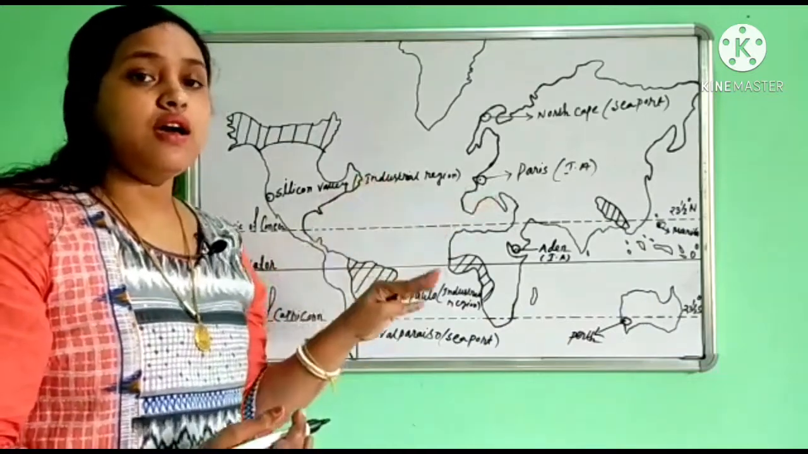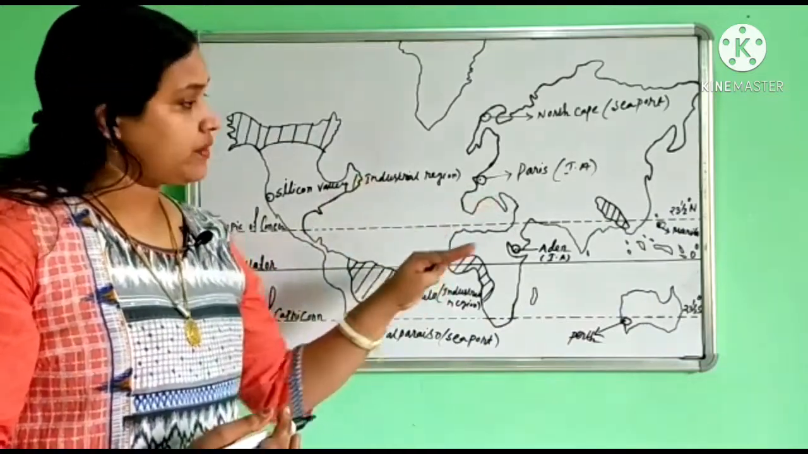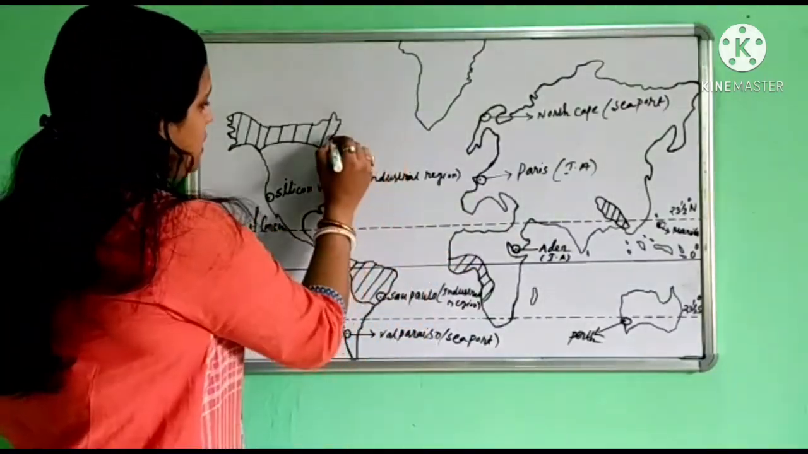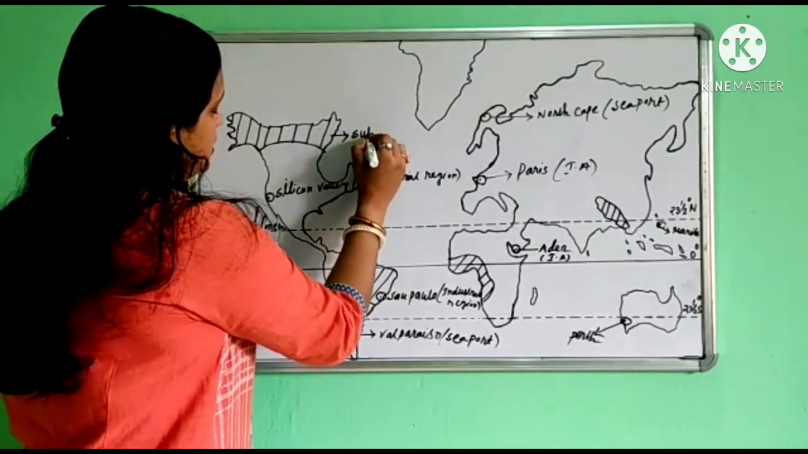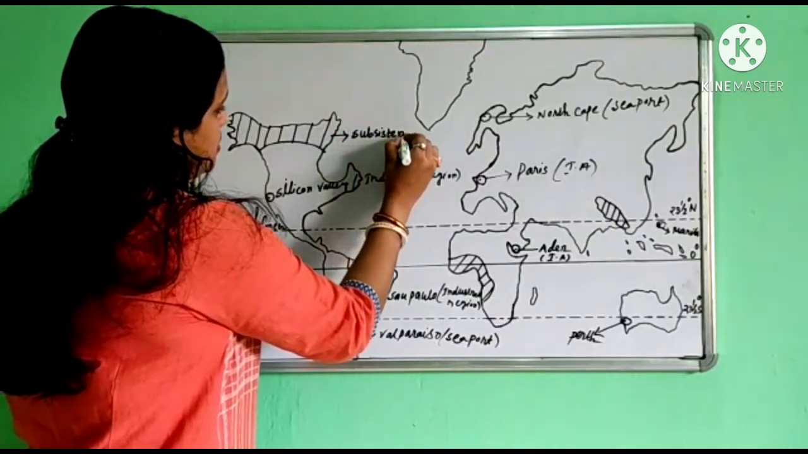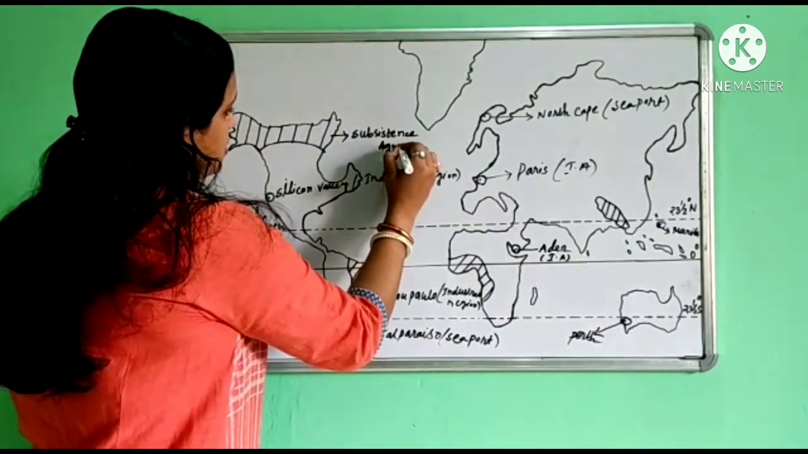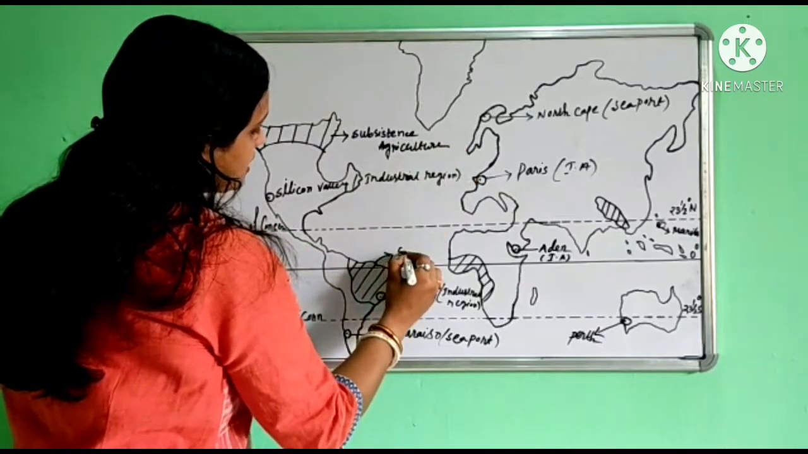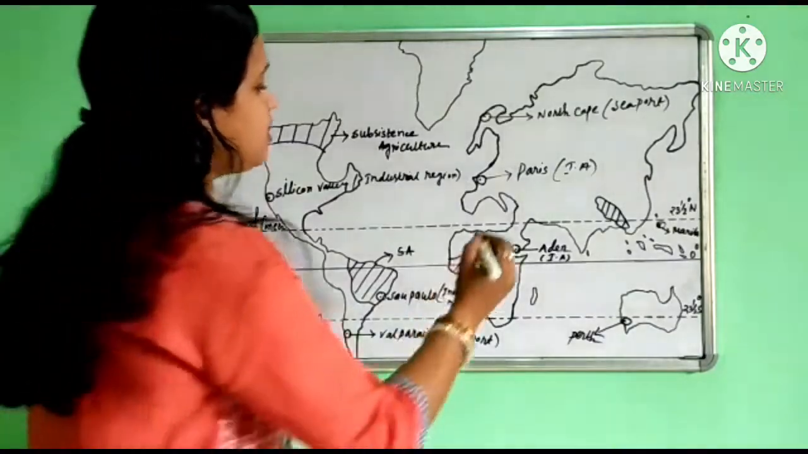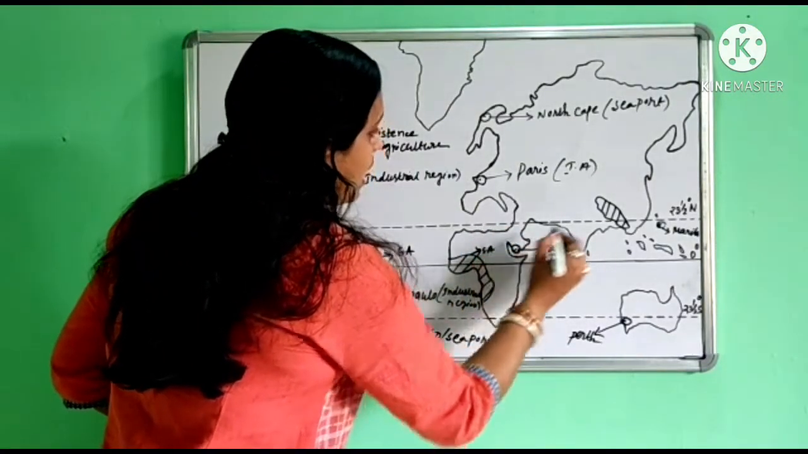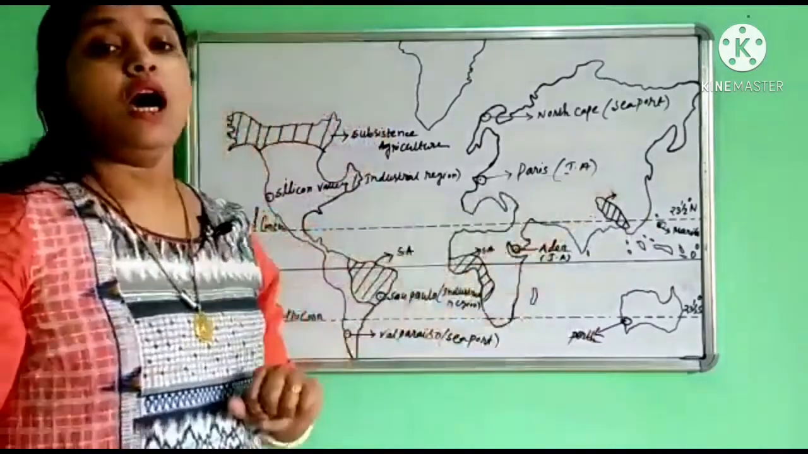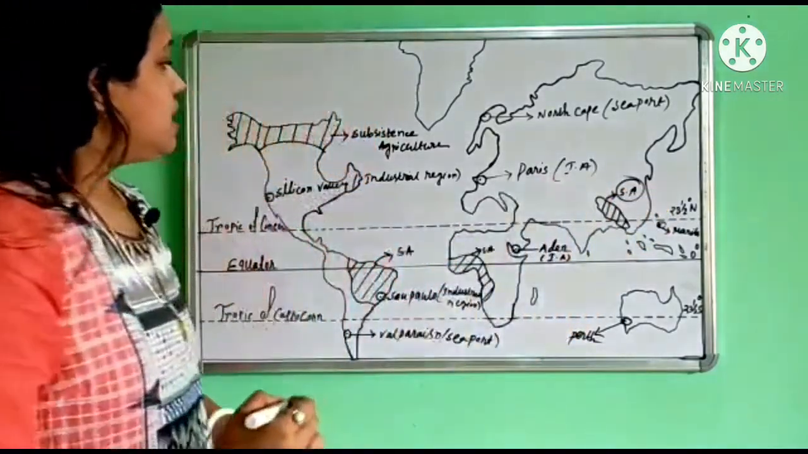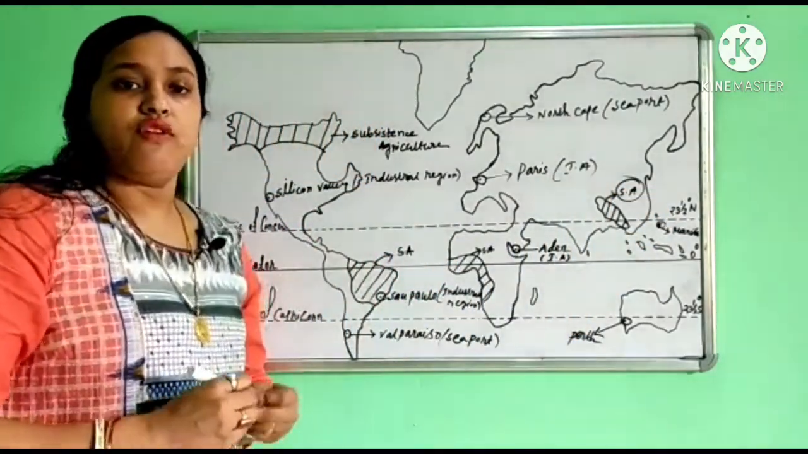That means these areas are mainly cultivated with subsistence type of agriculture. So here I am going to write subsistence agriculture. This is also the same, that means subsistence agriculture. This one also, and this area, that means Southeast Asia, also practices subsistence agriculture type of farming.